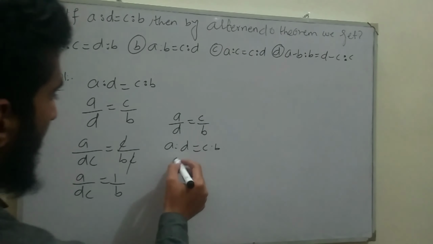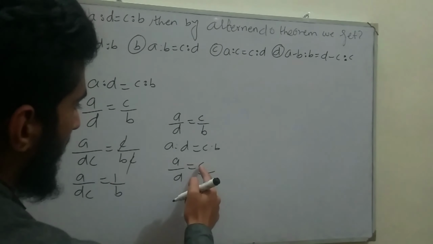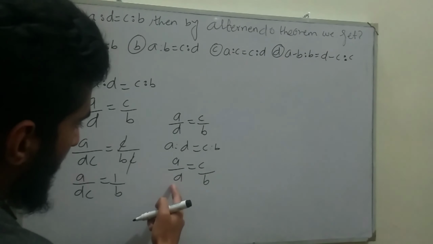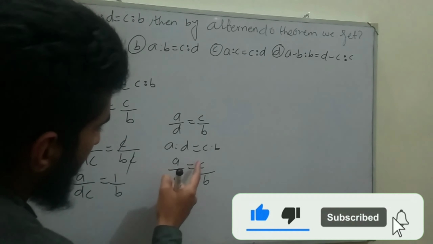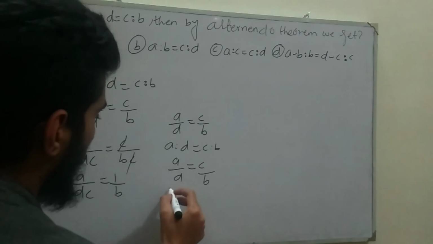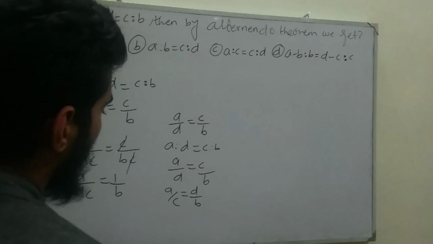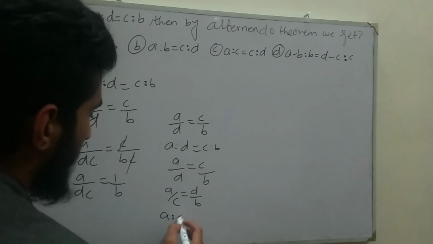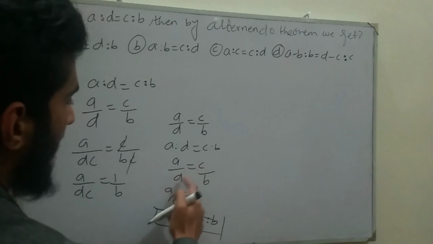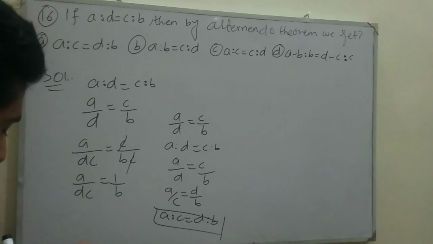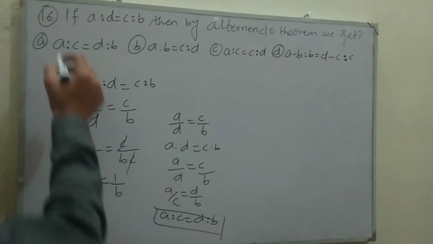Now write it in the form of division, A divided by D is equal to C divided by B. Shift C to the left hand side, it will go to the division, and D, which is in the division here, by shifting to the right hand side will move to the multiplication. So A divided by C is equal to D divided by B. Write it in the form of ratio, A ratio C is equal to D ratio B. So by the alternando property, these sides are interchanging with each other. So the correct option is A ratio C and D ratio B. Option A is the correct option.